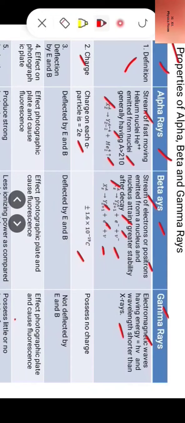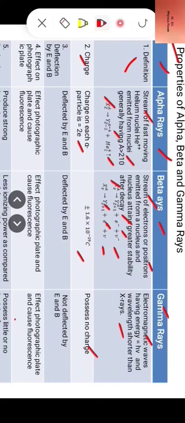Charge on negative beta rays, that is electrons, is minus 1.6 into 10 raised to power minus 19 coulomb, and charge on beta plus, that is positron, is plus 1.6 into 10 raised to power minus 19 coulomb. Now gamma rays possess no charge, being electromagnetic waves.